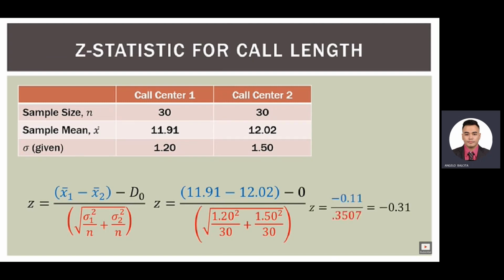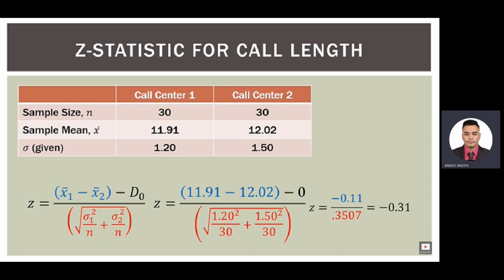Z equals negative 0.31. Now what does that mean? Look at the numerator first. The difference between the two sample means was negative 0.11 minutes. Now what about the denominator? 0.3507 is the standard error of the distribution of differences.